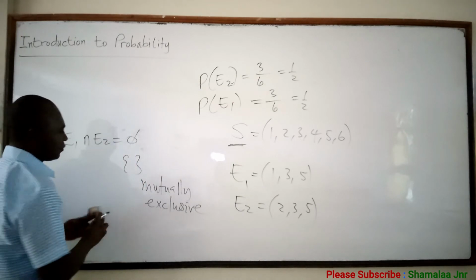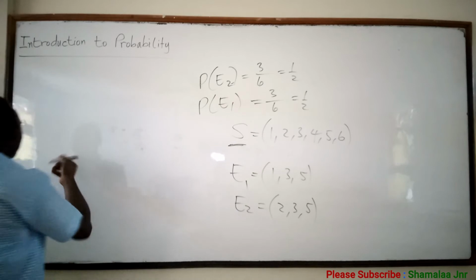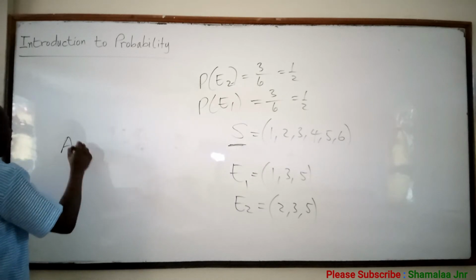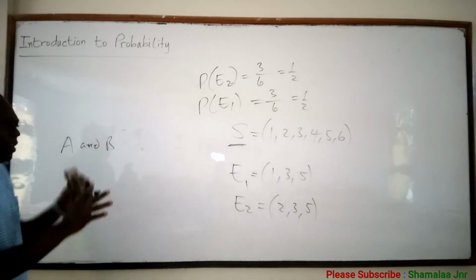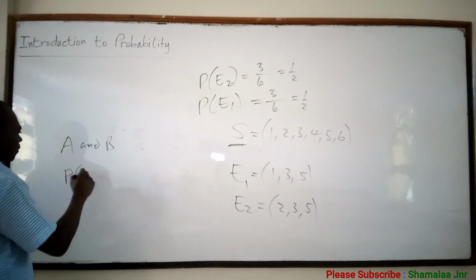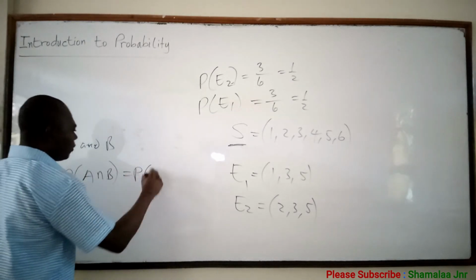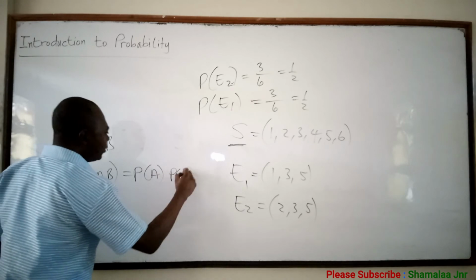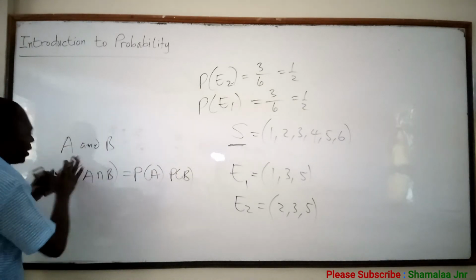The null set. Okay. Now, you also have this. Two events, say A and B, are said to be independent if the probability of A intersection B is equal to the probability of A times the probability of B. Then these two events are said to be independent.